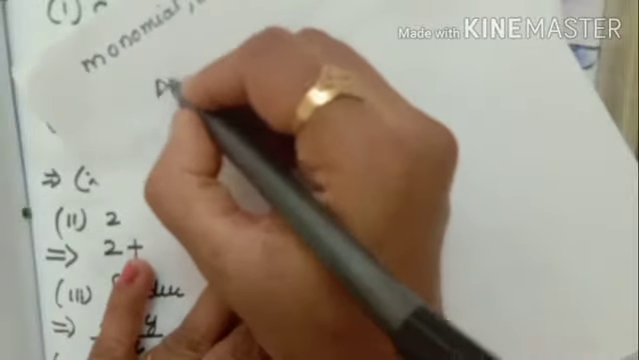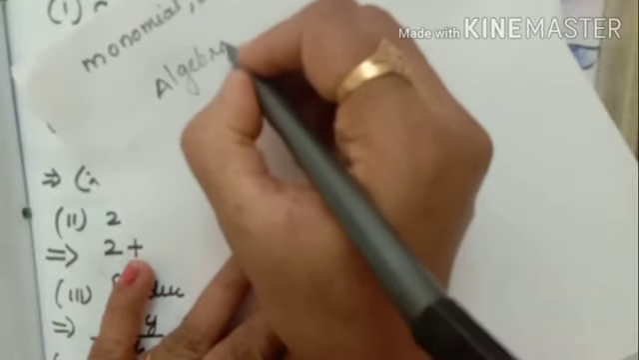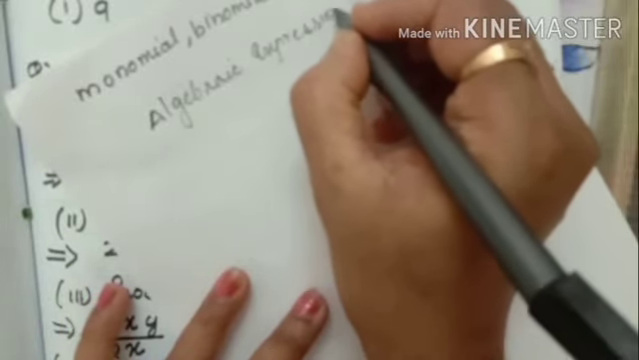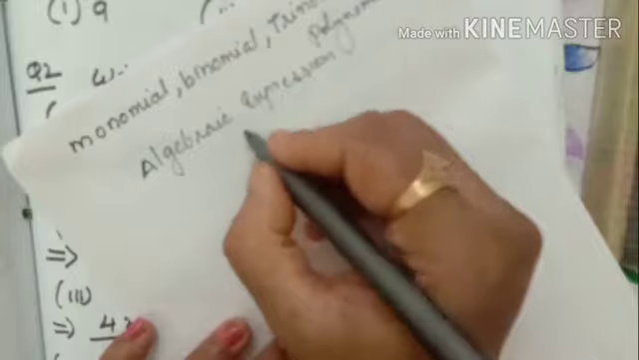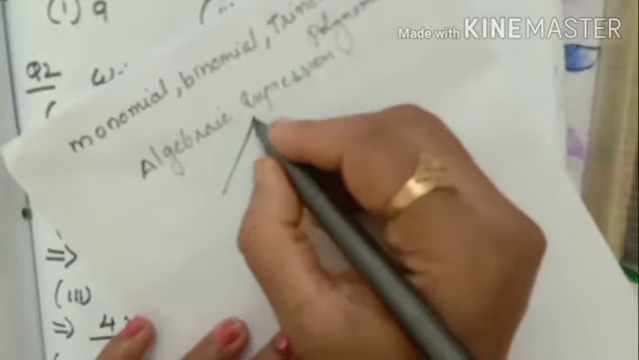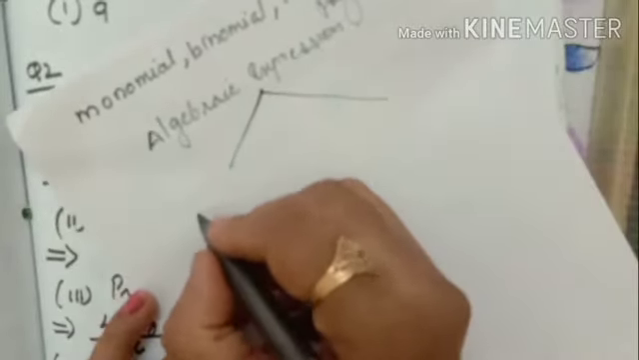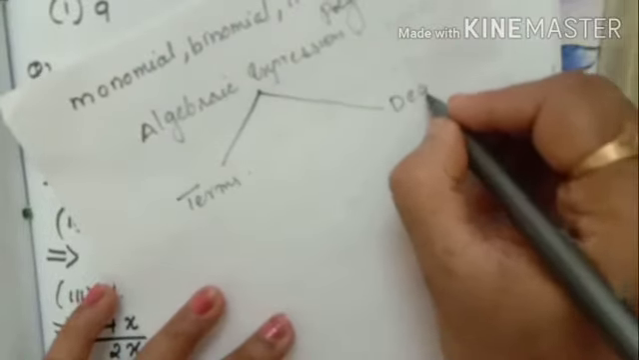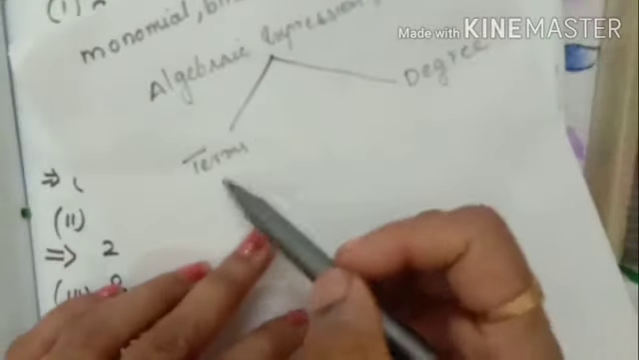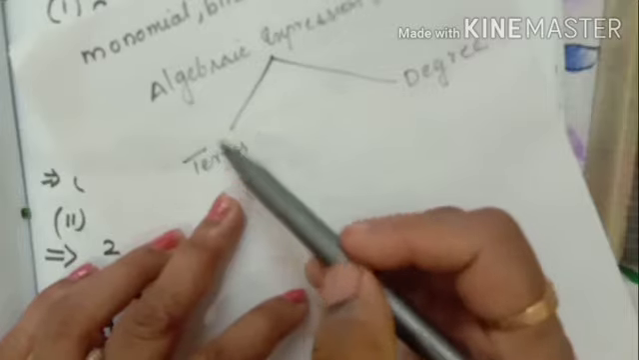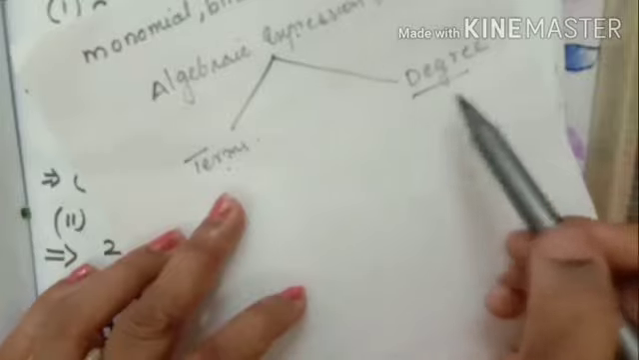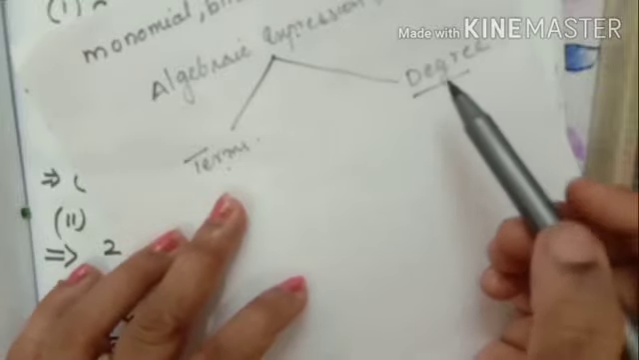See, algebraic expression splitting. According to terms, according to degree. Two types of splitting are there. One is according to terms, we can split an algebraic expression. According to degree also we can split our algebraic expression.